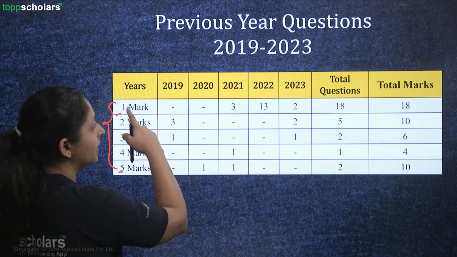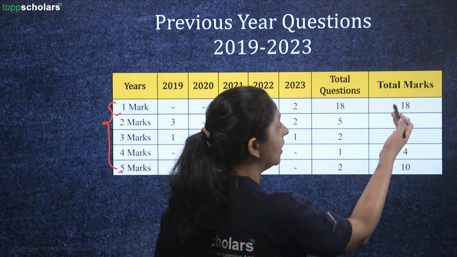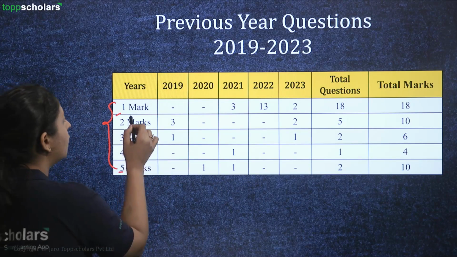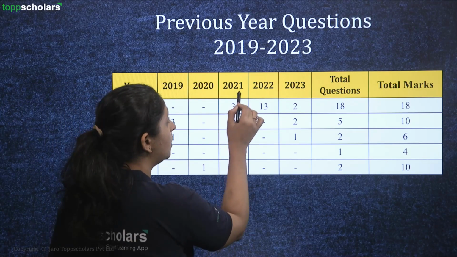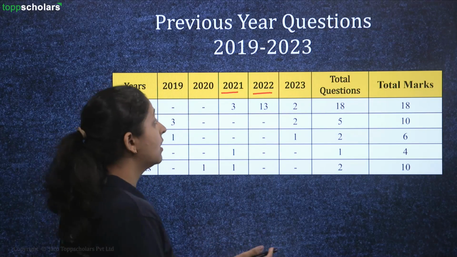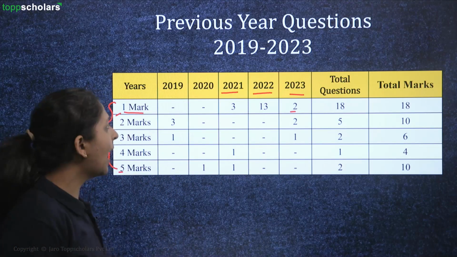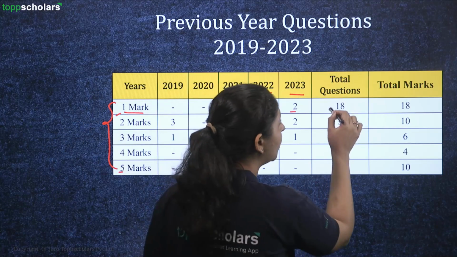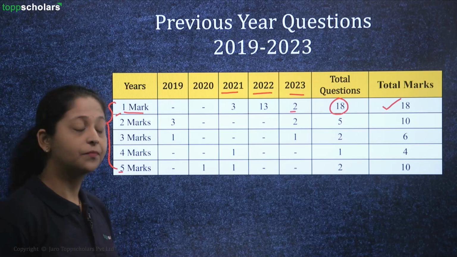We will be discussing each and every year and question type, how many questions there were and the total marks represented. For example, for 1-mark questions, there were 3 questions in the year 2021. In 2022, there were 13 questions, and in the year 2023, you also had 2 questions. So if you look at the past 5-year journey, you are getting 18 questions in all, which is holding up to 18 marks for you, right?